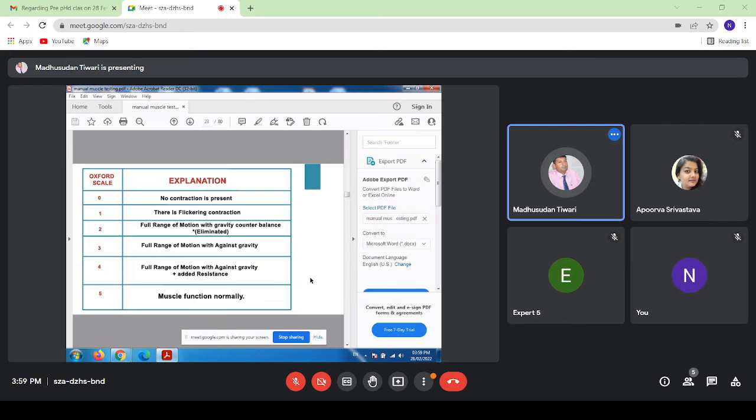Second is full range of motion in gravity-eliminated position. Third is full range of motion against gravity. Fourth is full range of motion against gravity with added resistance. Here there is no minimal, but added resistance. And fifth is normal motion.